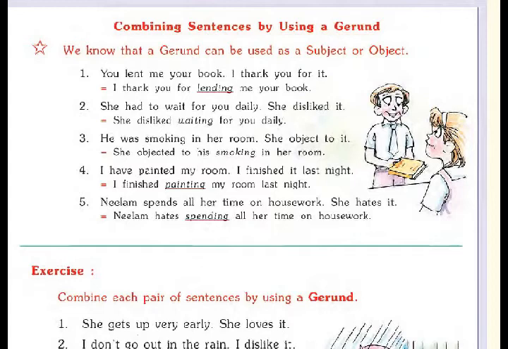Fourth, I have painted my room. I finished it last night. So we are joining both the sentences like: I finished painting my room last night. Fifth one, Neelam spends all her time on housework. And the second sentence is she hates it. So here we are joining the sentences: Neelam hates spending all her time on housework. So here we have used a gerund as a subject or an object.